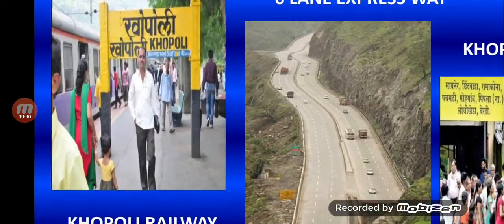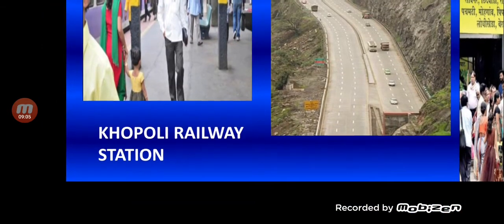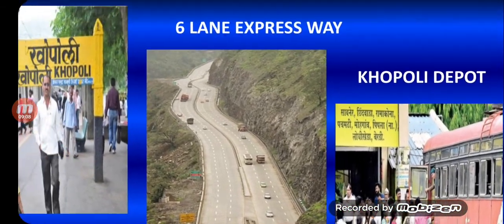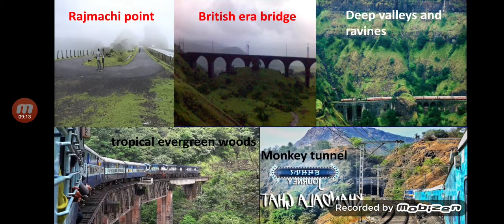The next slide, you can see some pictures of Khopoli railway station, Khopoli depot, and of course the 6-lane expressway. Then we come to some of the points in the Khandala Ghat, the Rajmachi point, which is the gateway to Rajmachi Fort, British era bridges which are now standing abandoned, deep valleys and ravines. You can see tropical evergreen forests, and of course the famous monkey tunnel.